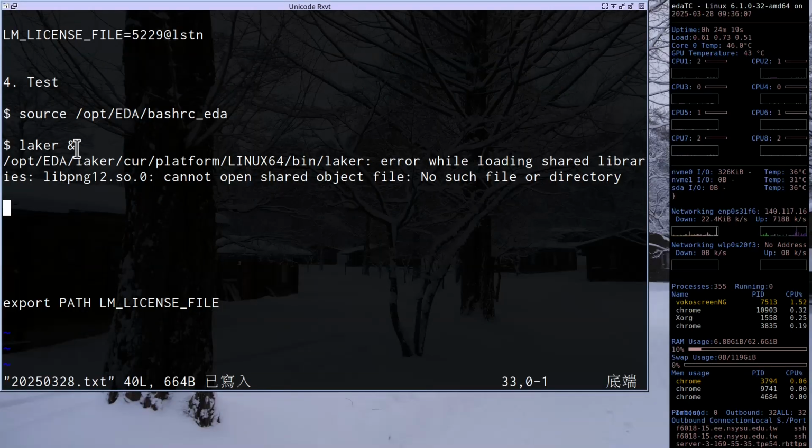Last time we installed Laker, and when we run the Laker command, it shows you that libpng12.so.0 cannot be found, right? This looks like a very similar problem to the previous one.